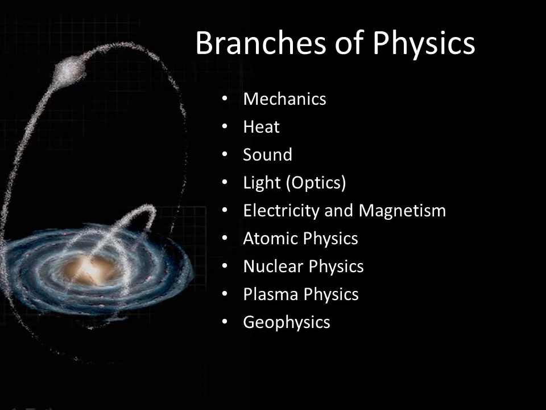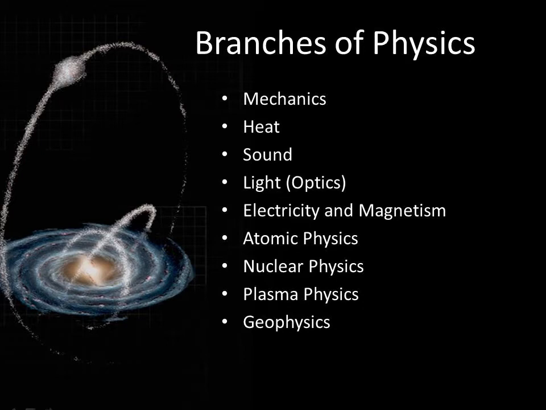Then you have light, also called optics. The branch of science which deals with light-related instruments is called optics. Then you have electricity and magnetism. Then you have atomic physics. Atomic physics deals with the structure of the atom. Then nuclear physics deals with the nucleus, particularly the nucleus of the atom, and changes in it. Then you have plasma physics.